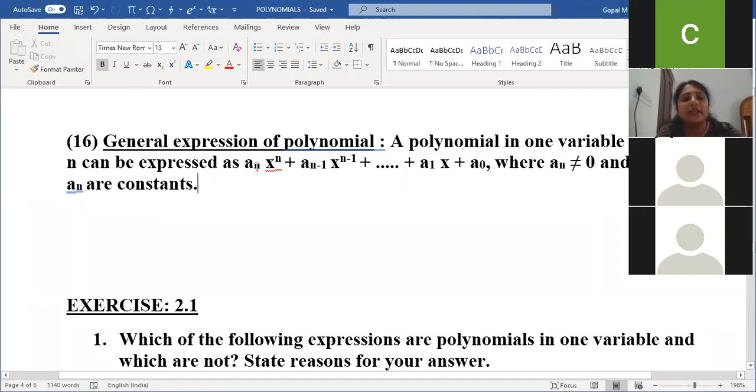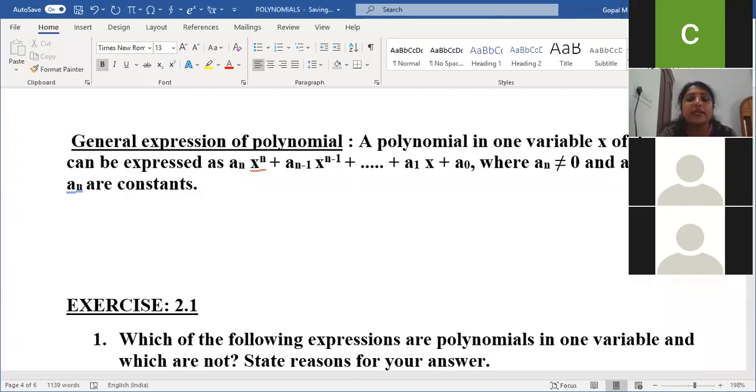Am I clear, children? Here an, an minus 1 and so on are constants, and n is a whole number. This is the general expression for a polynomial.